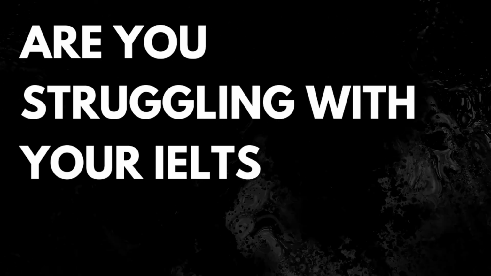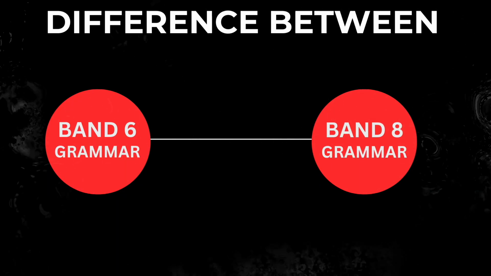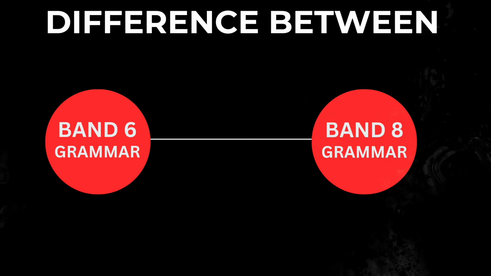Are you struggling with your IELTS writing grammar? I have a problem with what kind of sentences to be used. I have a problem with subject-verb agreement. I'm not sure what kind of tenses need to be used in this particular line. Well, if you belong to this category, then trust me, today's video is that video. It gives you complete insights on what band 6 grammar looks like and what band 8 grammar looks like. If you want to make the most out of this video, make sure you watch the video till the end.